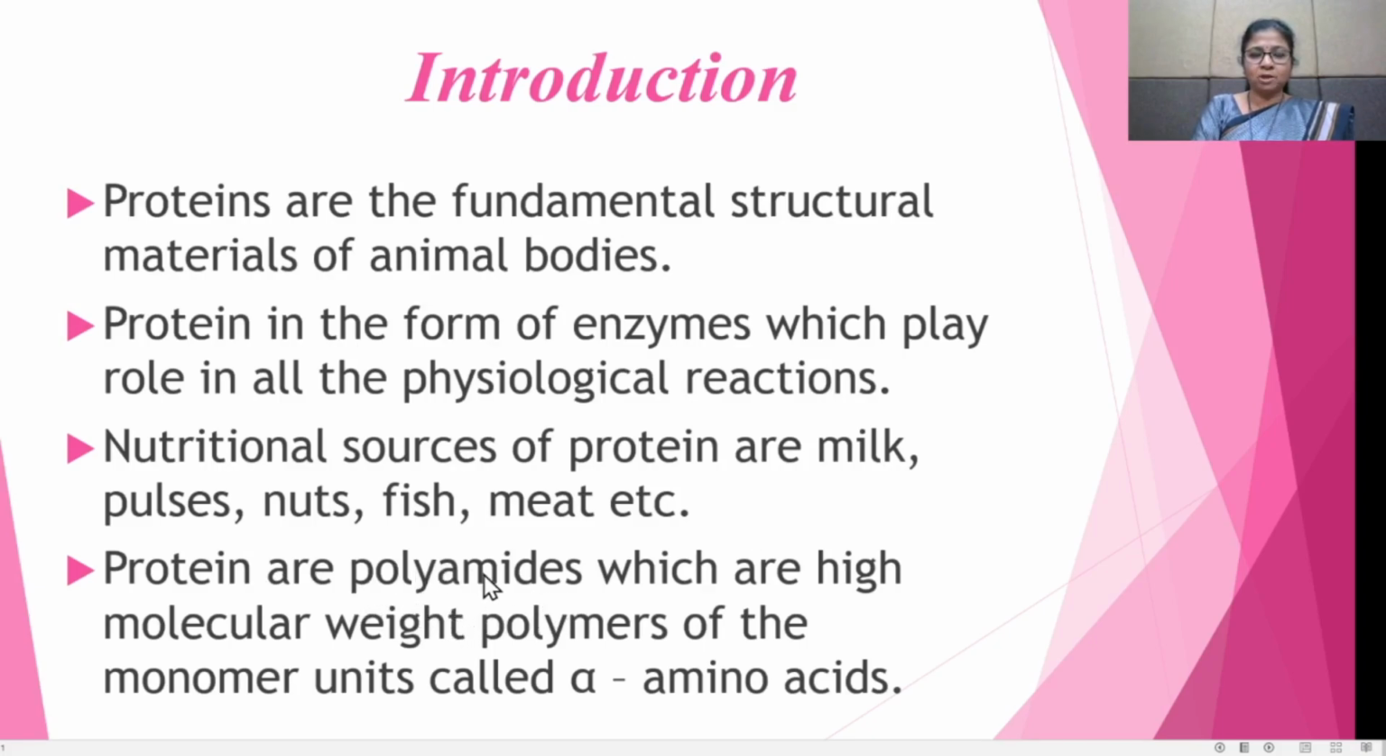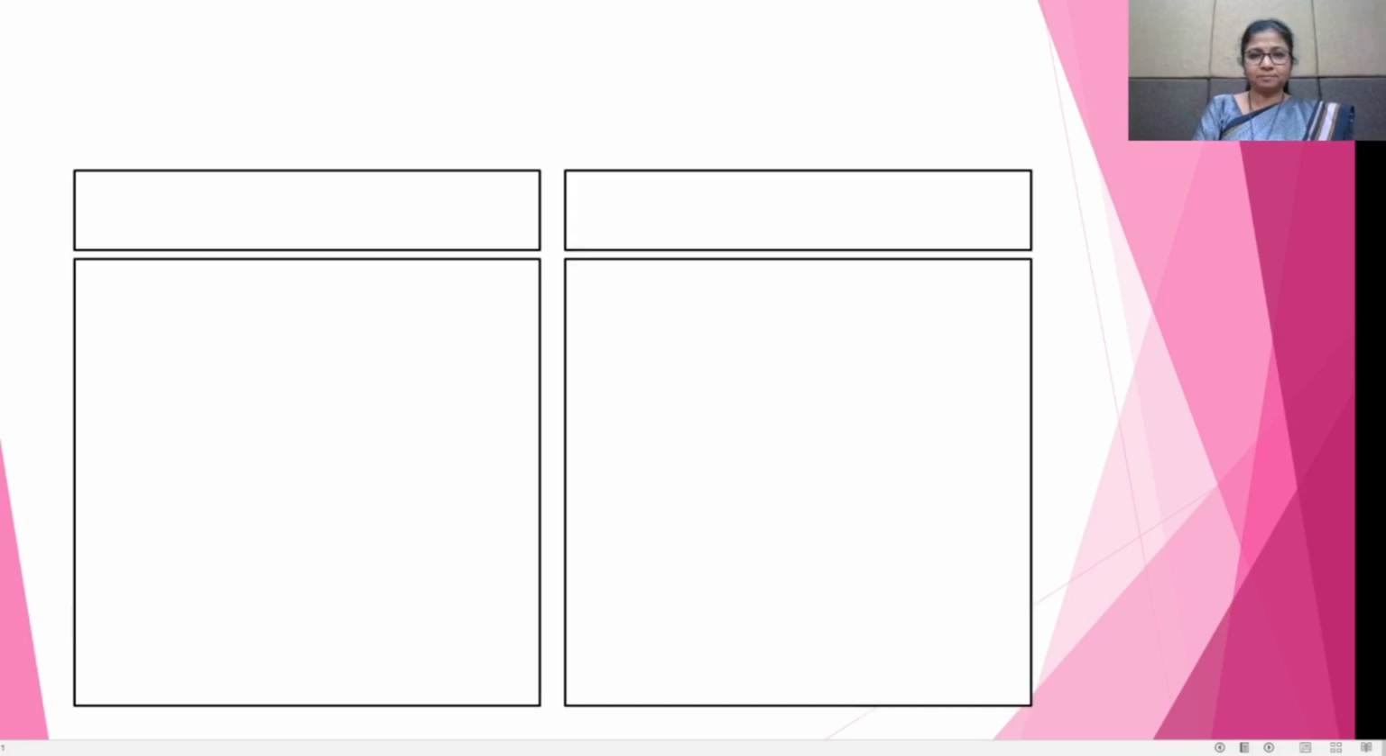The proteins are polyamides which have high molecular weight, and these are the polymers of alpha amino acids, which are the monomers. Alpha amino acids are the monomers. Therefore, proteins are polymers of the monomer units called alpha amino acids. That means proteins are the polymer of the alpha amino acids, in which alpha amino acids are the monomer and proteins are the polymer.